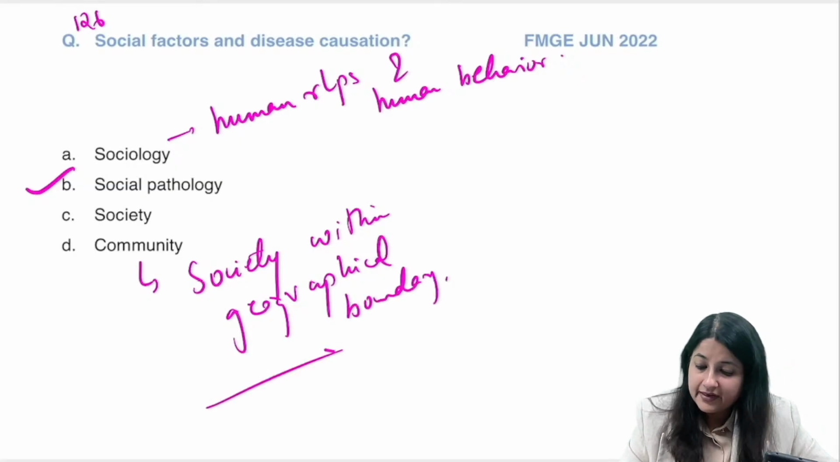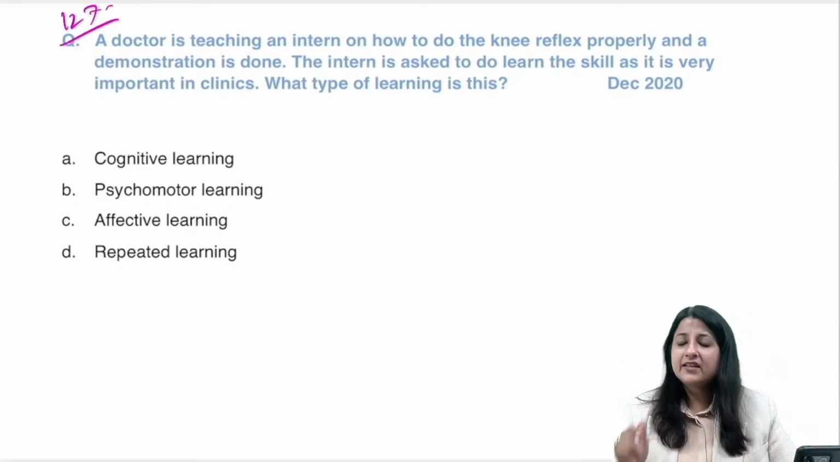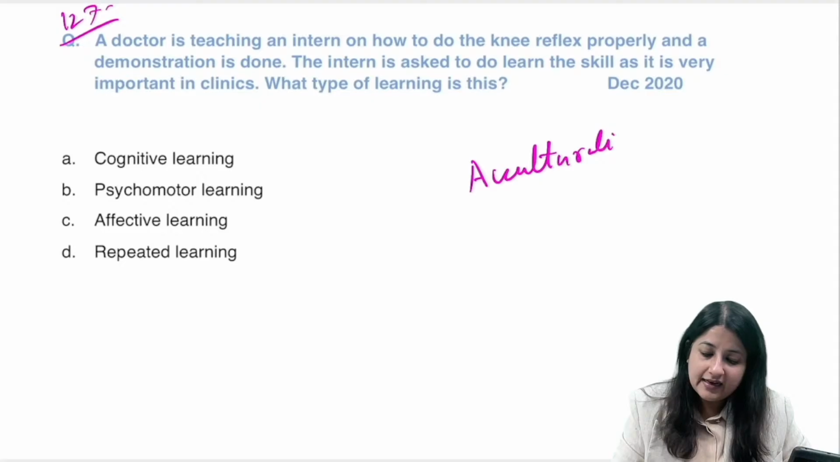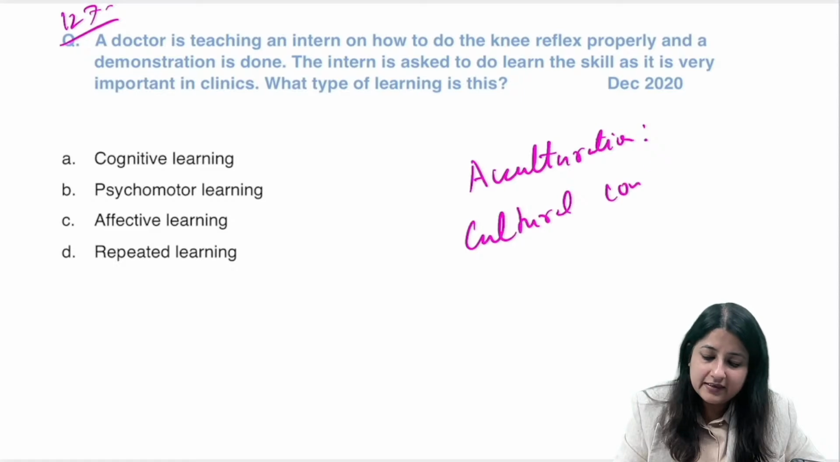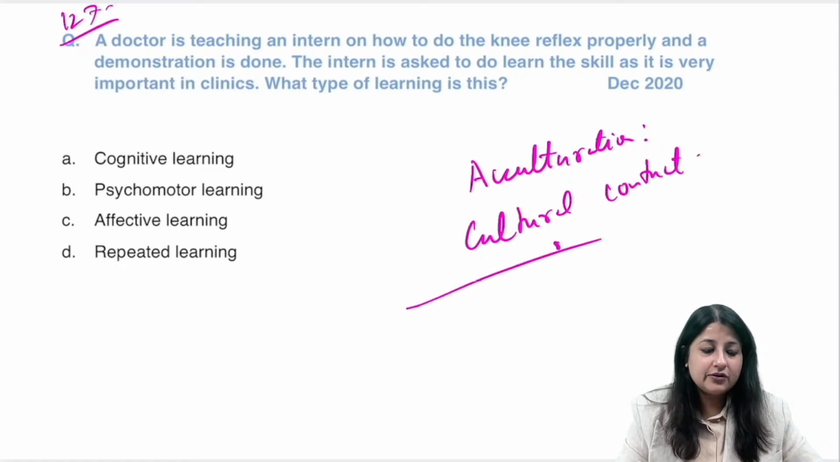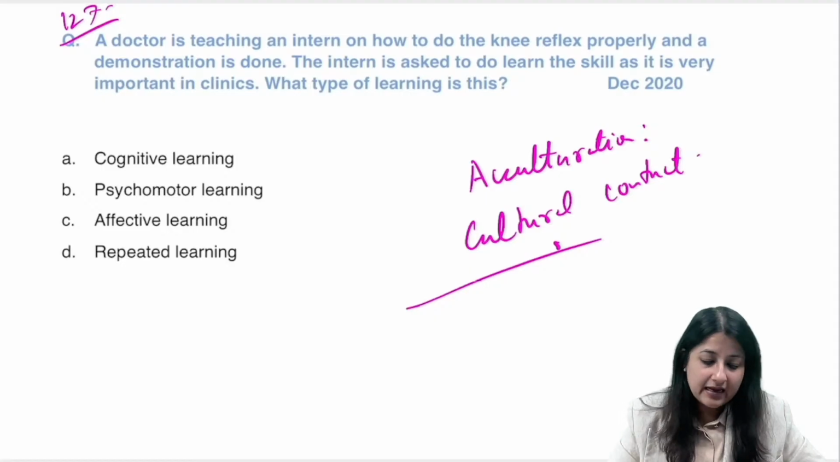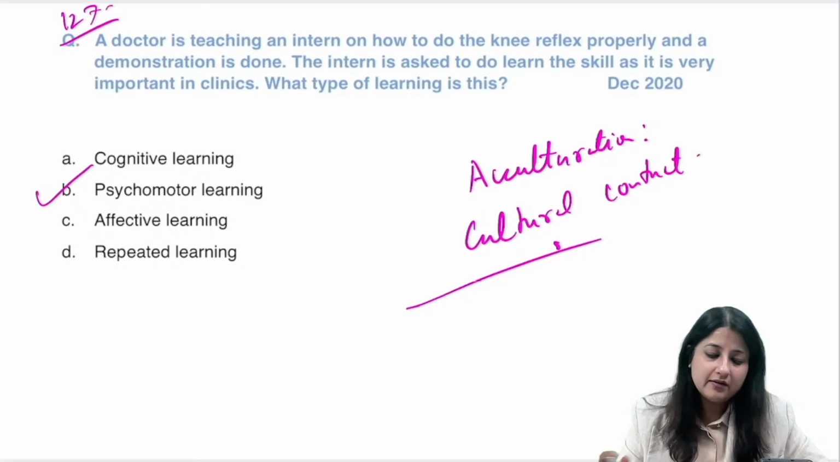All right, question number 127. Let's see if you can do it. And one thing you should also know, guys: what is acculturation? There is a good chance it will come. Acculturation is exchange of cultures, or you could say cultural contact. It happens during marriage, education, conquest. Showing someone how to do a knee reflex is what? Psychomotor learning, skill development.